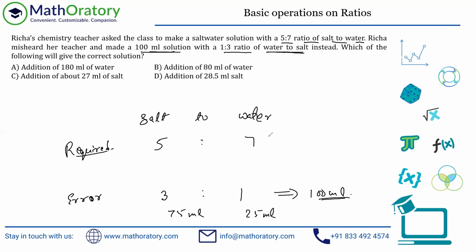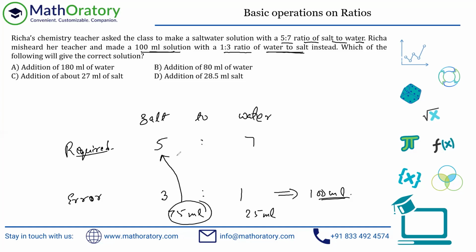So now the question is how much water? So what you do is just keep the salt intact. By the way, how I understood that I should add only water or only salt to it is through the options. If you just glance through the options here, each of the options is adding just one type of thing, right? Either you add water or you add salt to it. Hence, I understood that only one type of thing has to be added, not a mixture again. Okay, great.